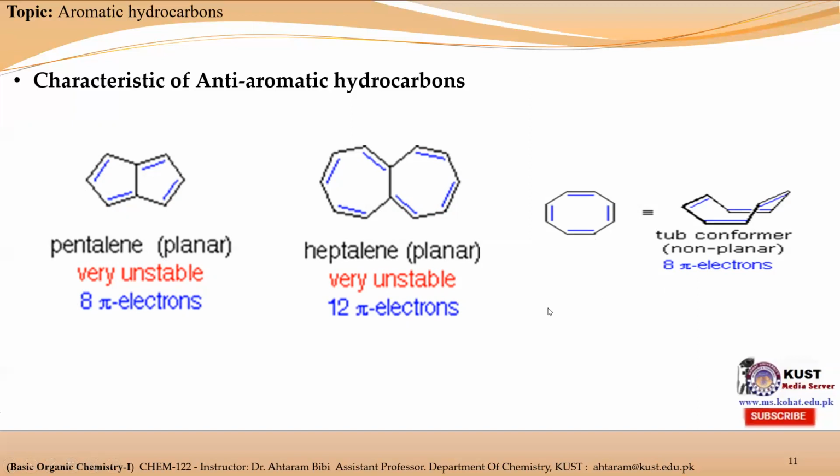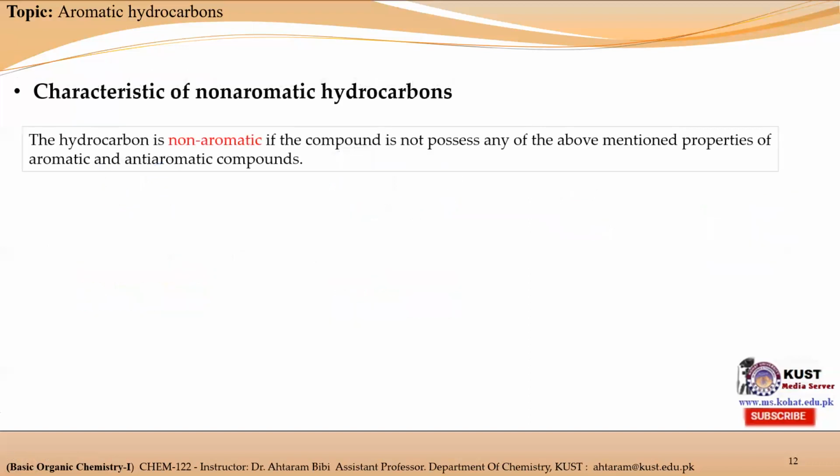So now, how will we distinguish anti-aromatic hydrocarbons from non-aromatic hydrocarbons? The non-aromatic hydrocarbon is one which does not possess the properties of aromatic and anti-aromatic compounds.